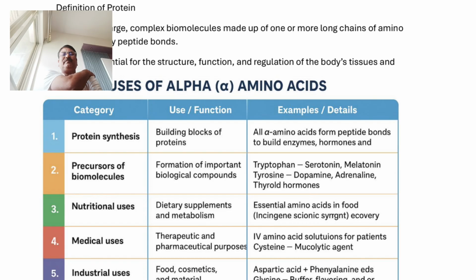Second, these are also precursors of biomolecules apart from protein. Now, which particular biomolecules? That is, important biological compounds such as serotonin, in which tryptophan, an alpha amino acid, is the key precursor.